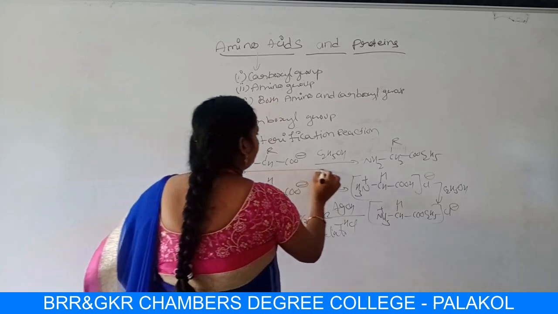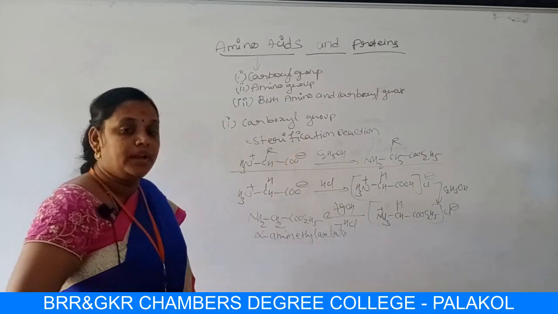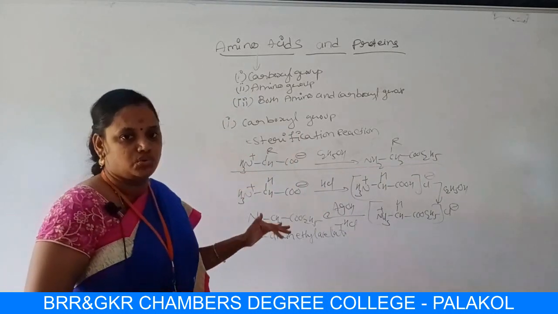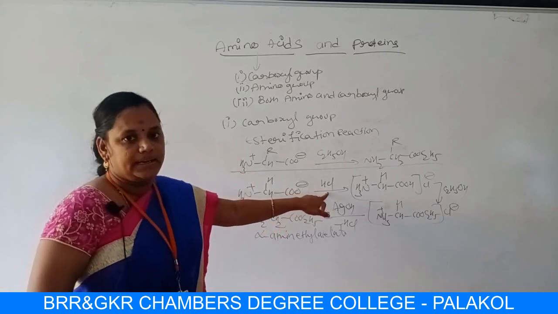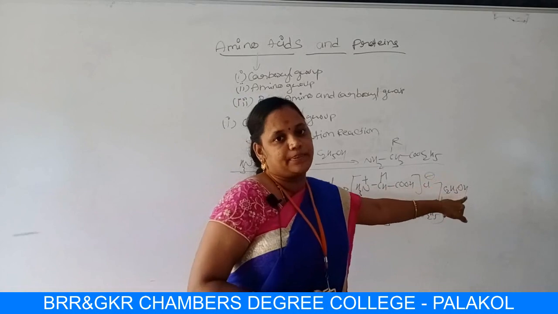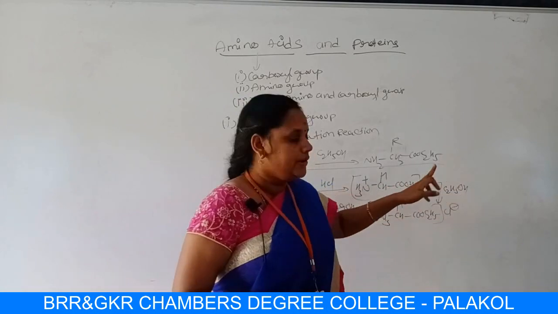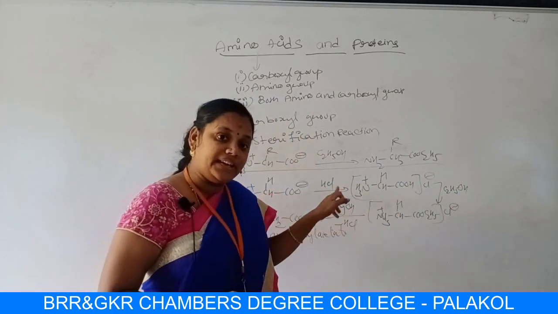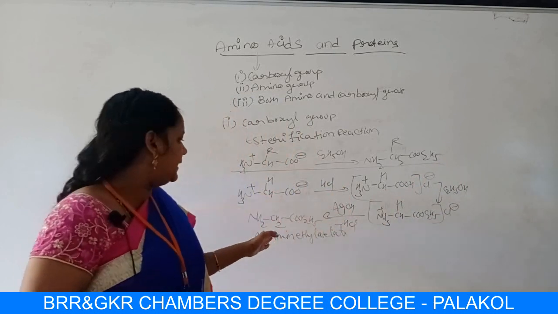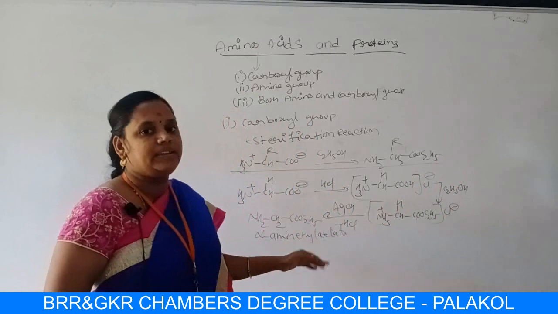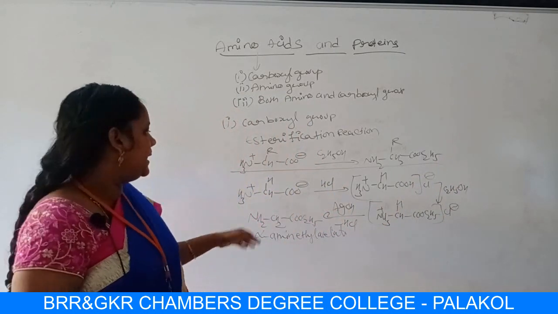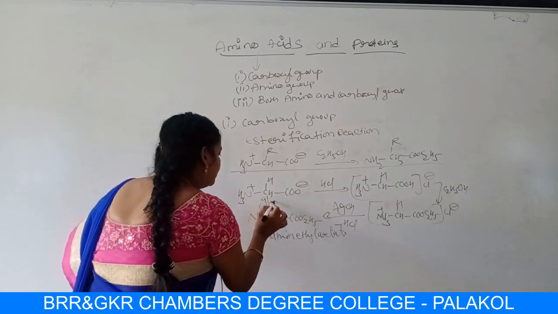Here I have written the general form in one step, but if you look into the mechanism, it takes place in two steps. First step, treating with HCl, so you will get the chloride salt. In the second step, you have to treat it with alcohol. You are getting an intermediate, and in the final step you have to treat it with AgOH and Cl. So you will get alpha amino ethyl acetate as the product if you take the amino acid glycine.